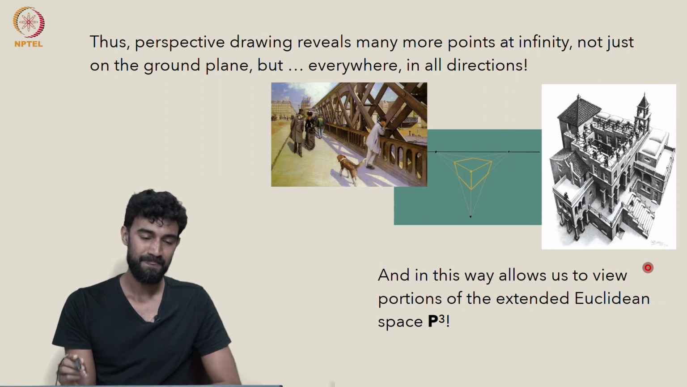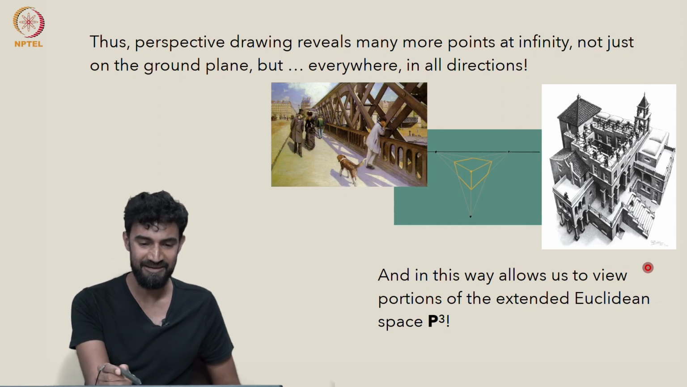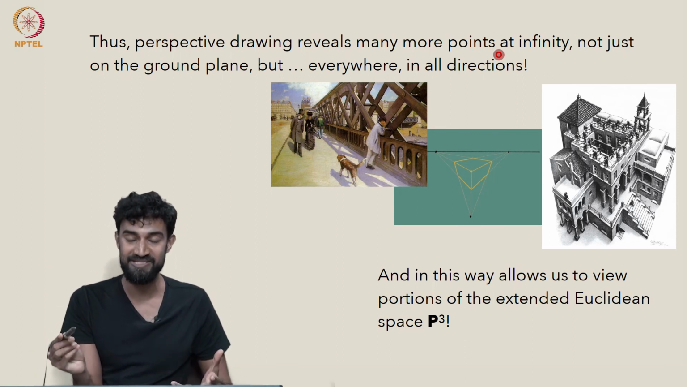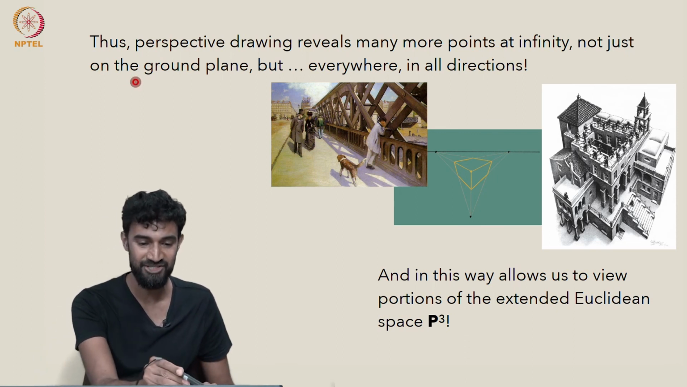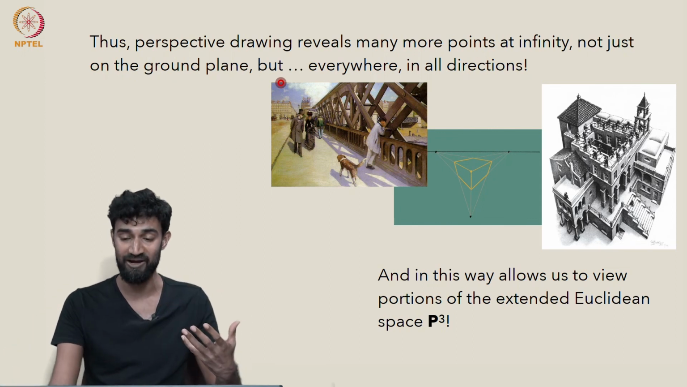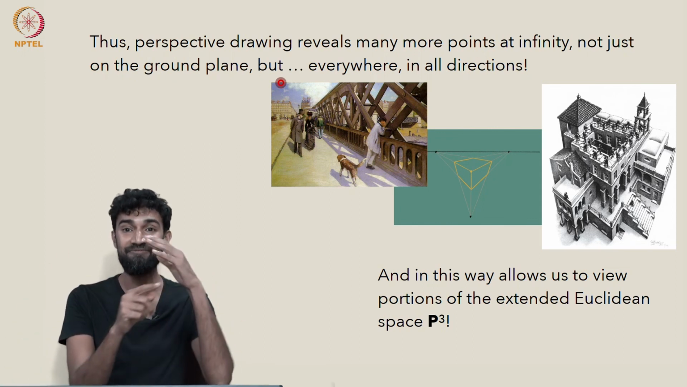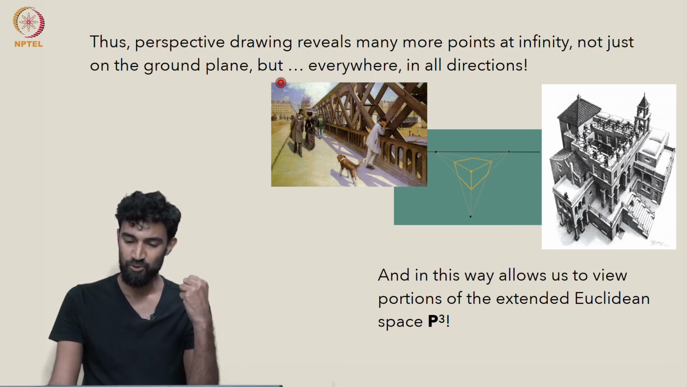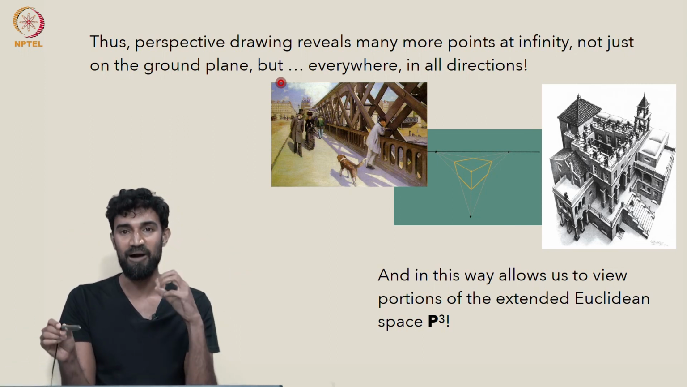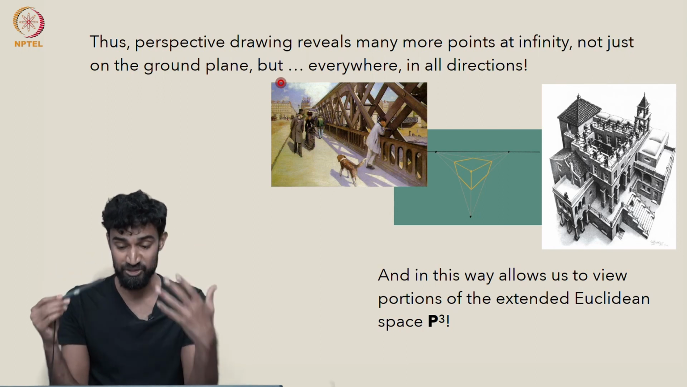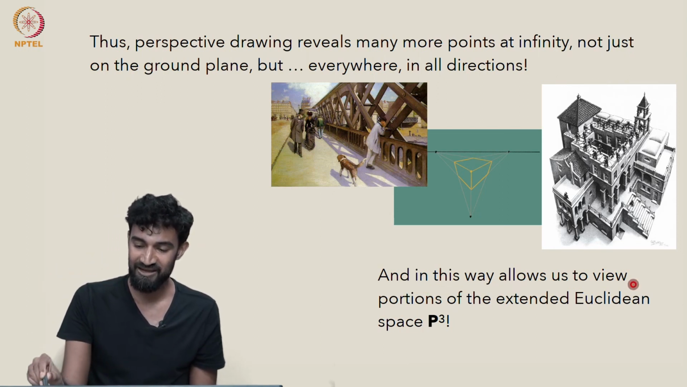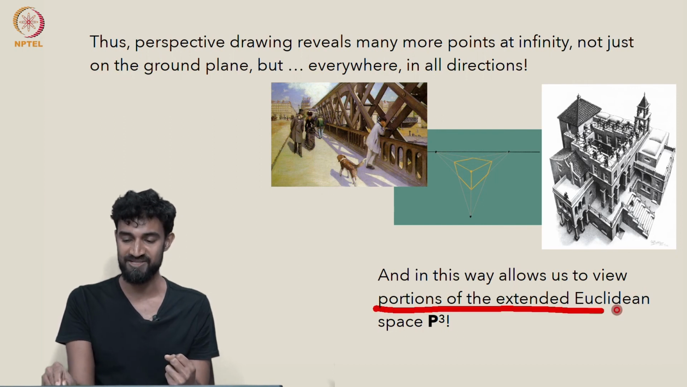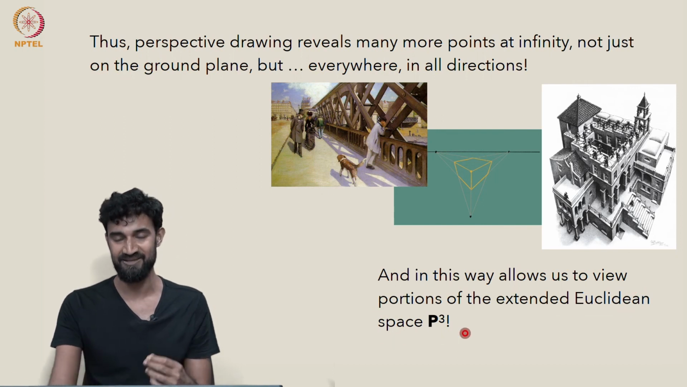And the last thing I want to say is that perspective drawing reveals many more points at infinity than we thought before, not just on the ground plane, but literally everywhere, in all directions. Every family of parallel lines in space has a point at infinity associated to it, which we actually get to see by viewing it in perspective. So in this way, perspective drawing allows us to view portions of the extended Euclidean space, P3.